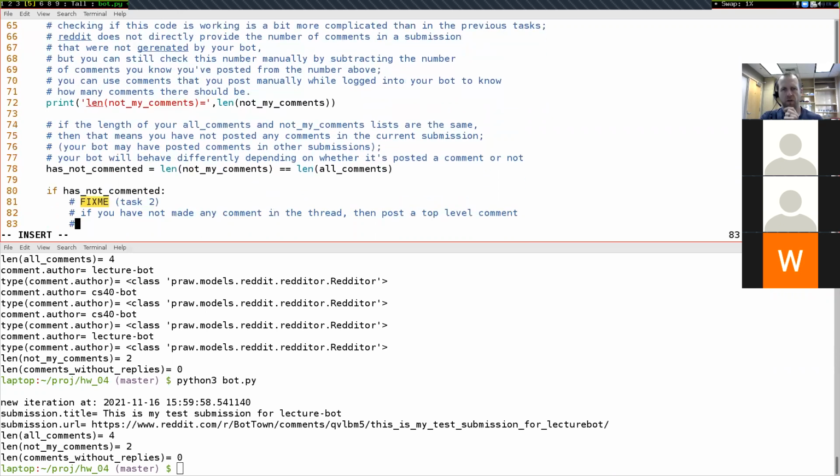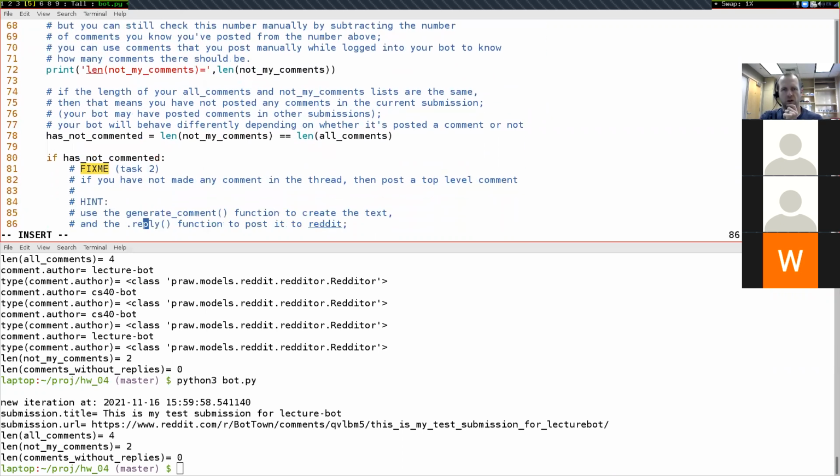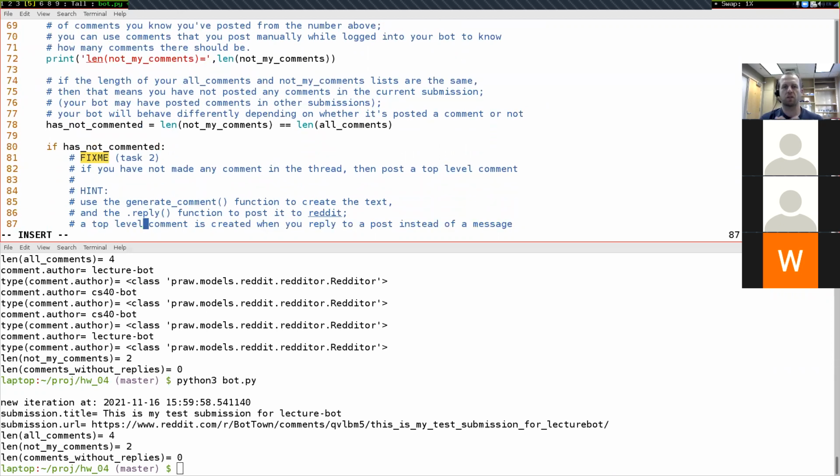Okay, on to our next task, task 2. Our next goal is to actually start posting comments. The idea is that if we have not created a comment yet on a submission, then we'll post a top level comment.